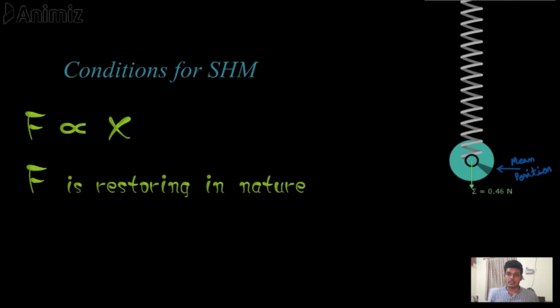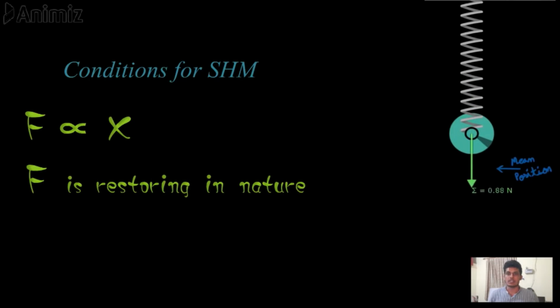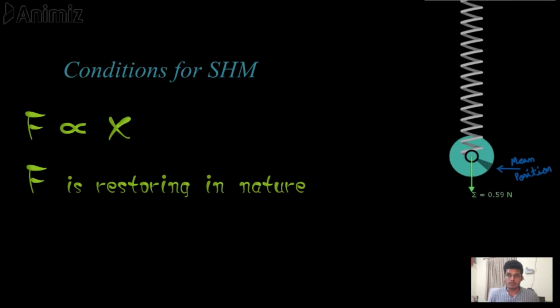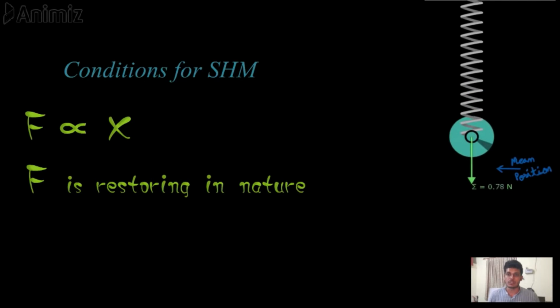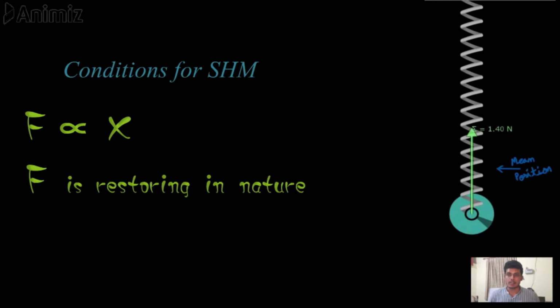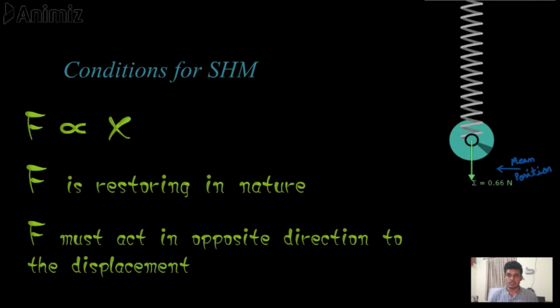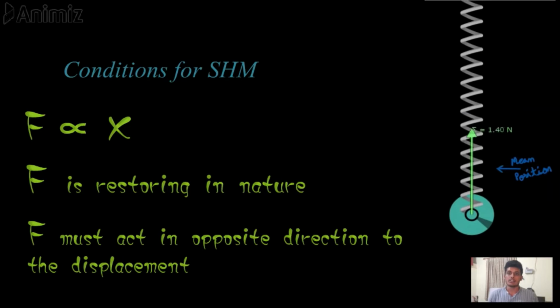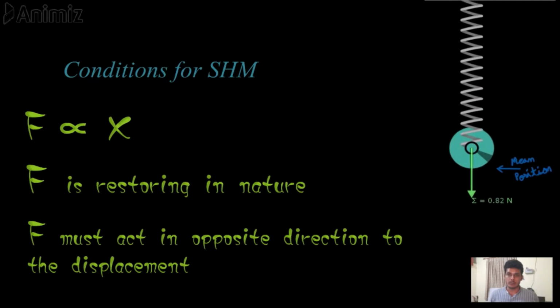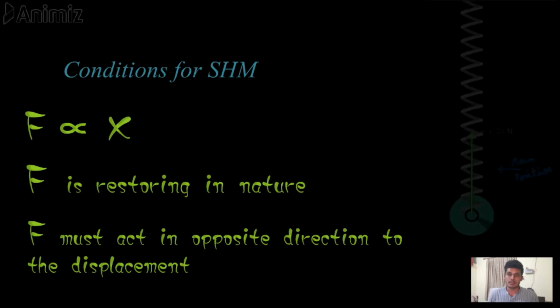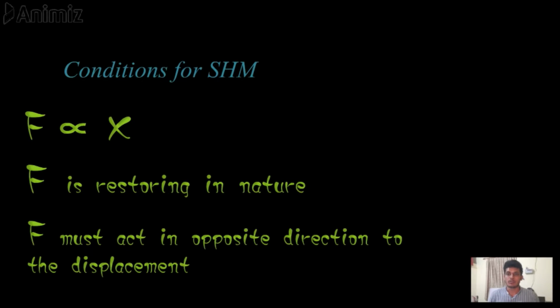So the tendency of the net force acting on the object is always to restore the object's position to its mean position or equilibrium position. And the third one is that the direction of net force acting on the object is always in opposite direction to that of the displacement. So if the displacement is in plus direction on any axis, then the force will be in the negative direction of the same axis.